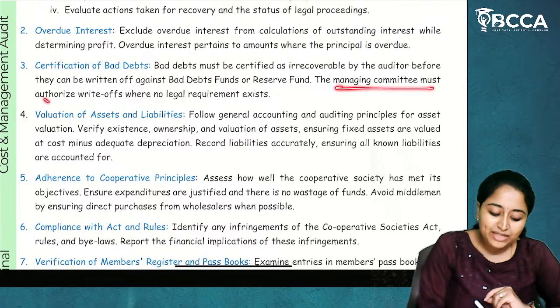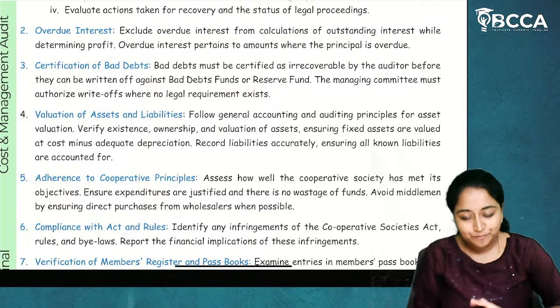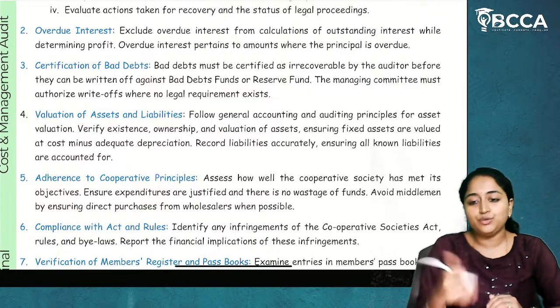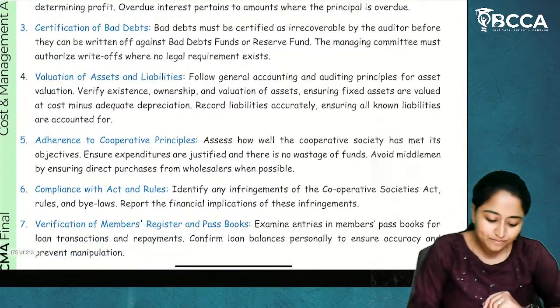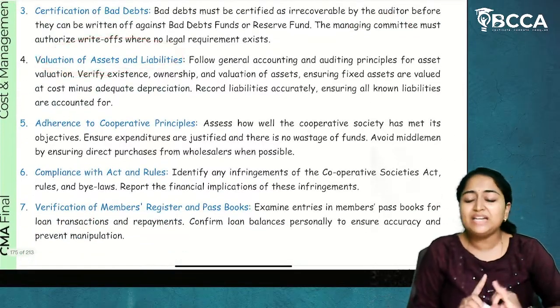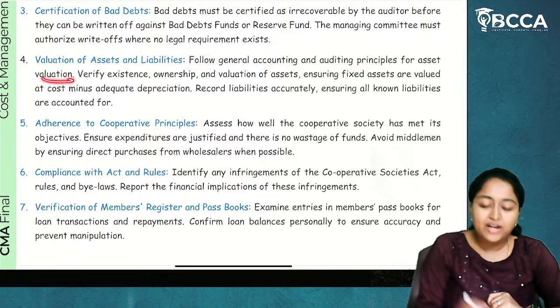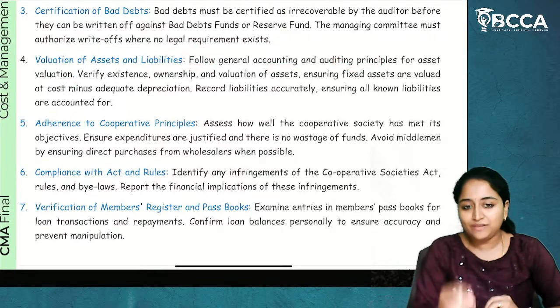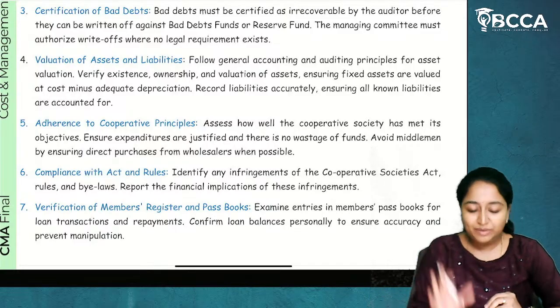Bad debt funds or reserve funds. The managing committee must authorize write-offs where no legal requirement exists. If there is no rule for the write-off, then the managing committee will decide about that. Valuation of assets and liabilities. Follow general accounting and auditing principles for asset valuation. Normally, based on whatever procedures are there, how assets are being valued will be verified.